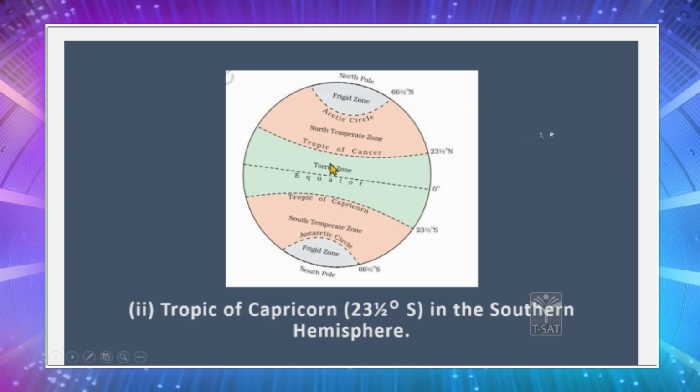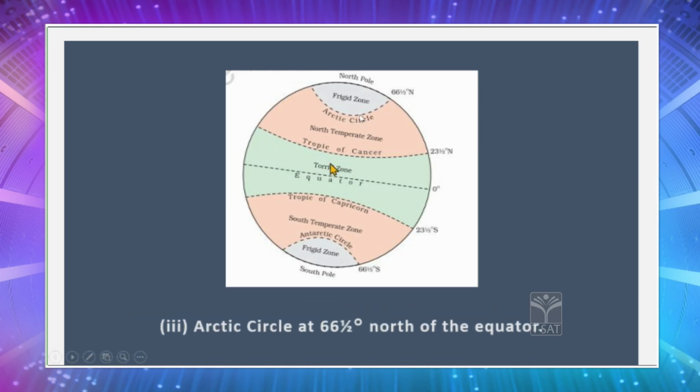Now going further from the Tropic of Cancer, you will reach the Arctic Circle at 66.5 degrees north. Similarly, when you go towards the south at 66.5 degrees, you will find the Antarctic Circle. And what is written here, children? It is written as frigid zone. Frigid in the sense it is frozen. It is frozen to ice. So children, this is all about latitudes.